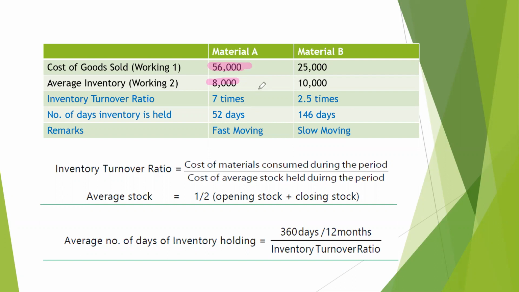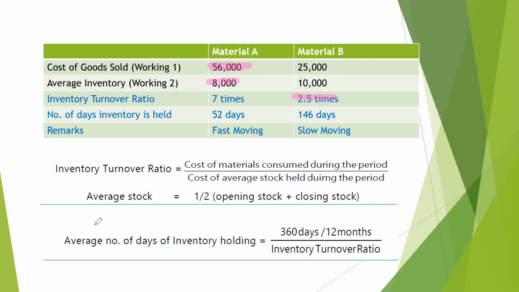And blockage of working capital is comparatively less. Whereas, if we look at material B, the inventory has been rotated for only 2.5 times. That is, for only 2.5 times in a year has profit flown to the company and working capital has been blocked in the inventory.